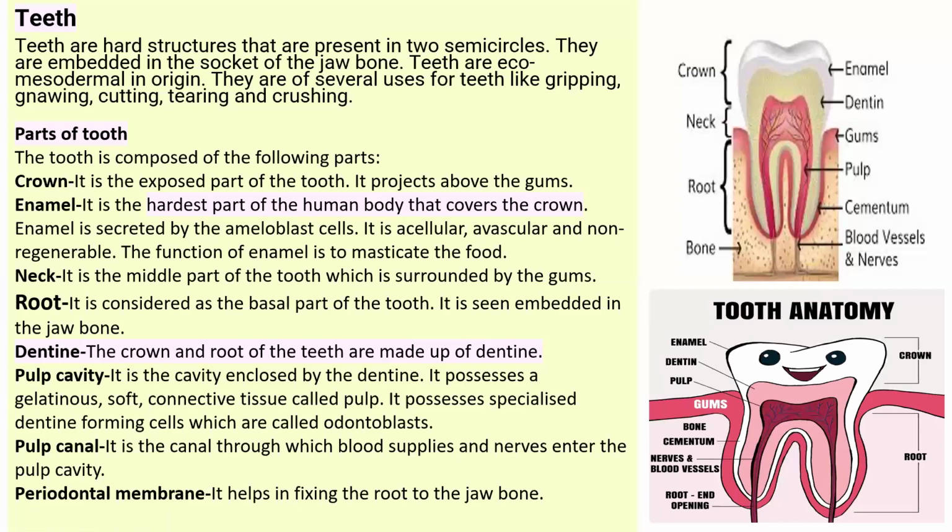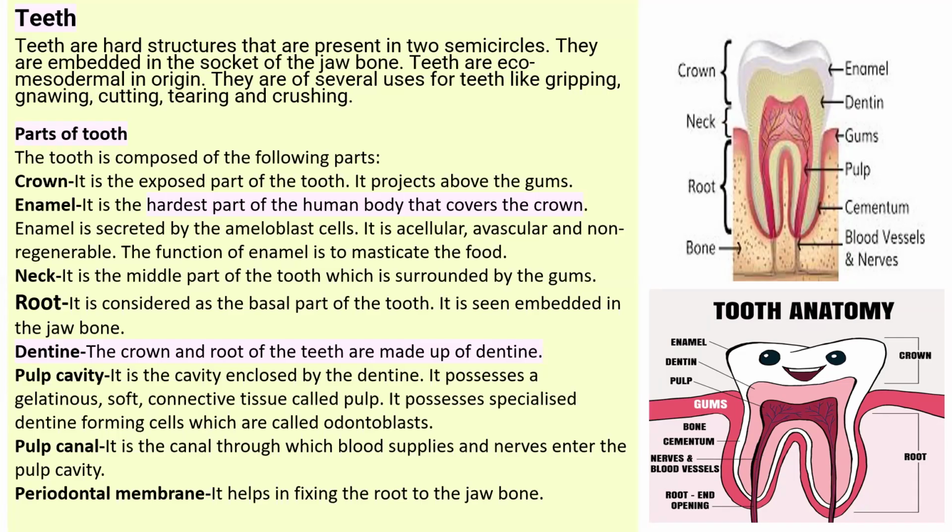Teeth are hard structures present in two semicircles. They are embedded in the sockets of the jawbone. Teeth are ectomesodermal in origin. There are several uses of teeth: gripping, gnawing, cutting, tearing, and crushing. With the help of these, we perform any function.